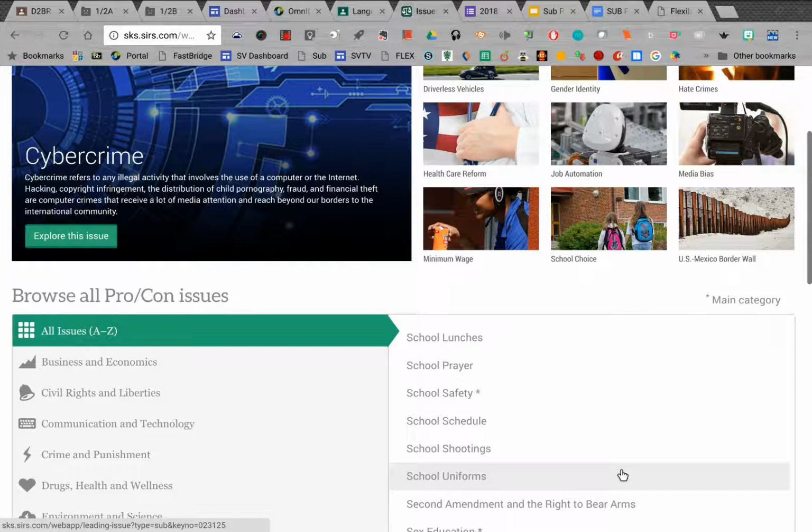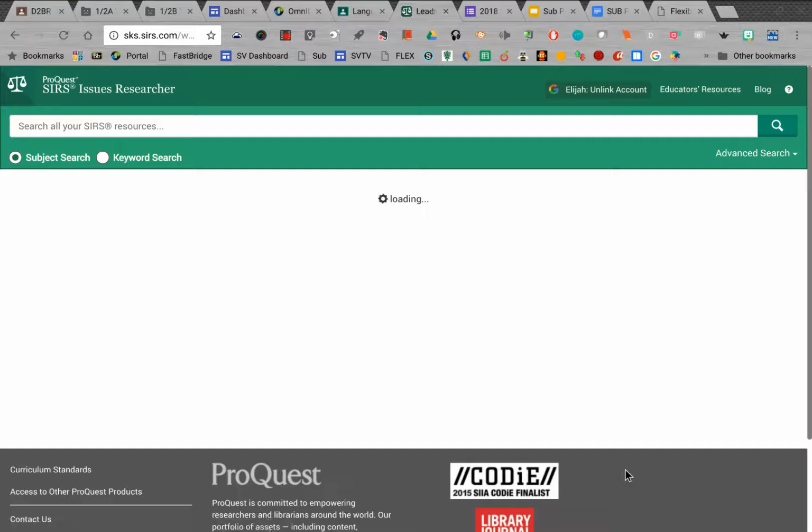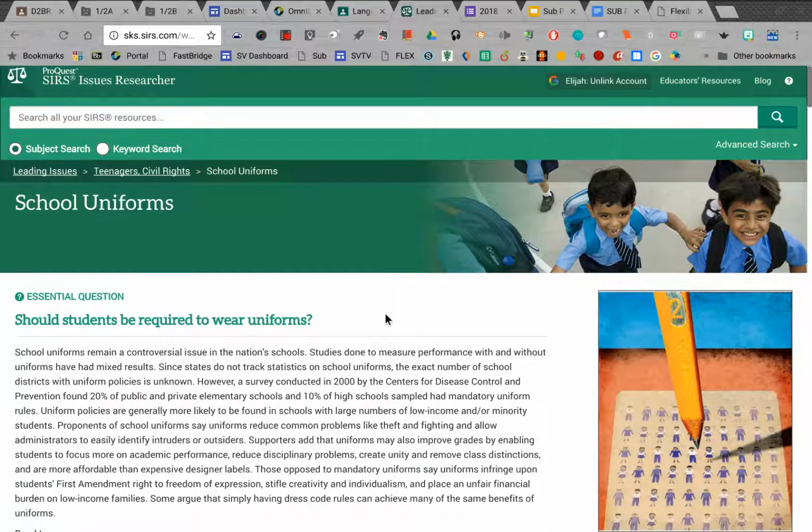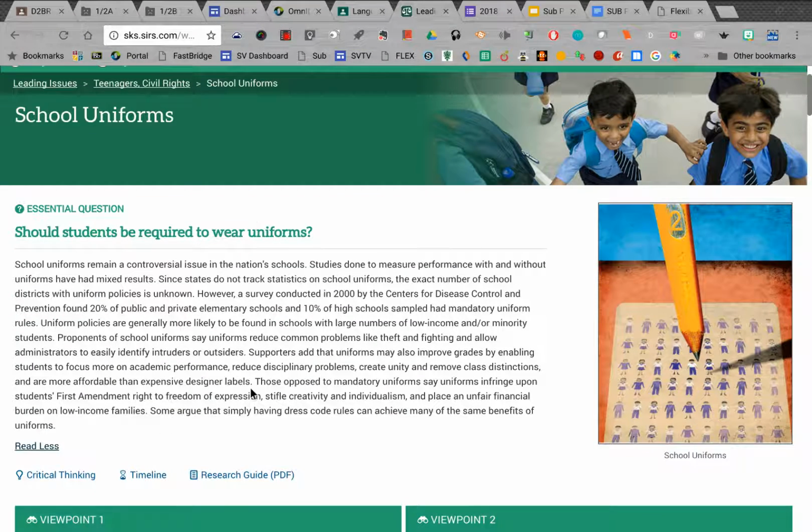School uniforms. So if I click on this, and if you click on any of them, it's going to look pretty similar to this. It will show you the title of the topic. It will show you the essential question. This was the essential question we dealt with when we covered school uniforms. There's a little bit of background on the topic. You want to probably read some of that and know a little bit about what the topic is and get some background on it. You see some pictures that are pretty relevant here to the topic.